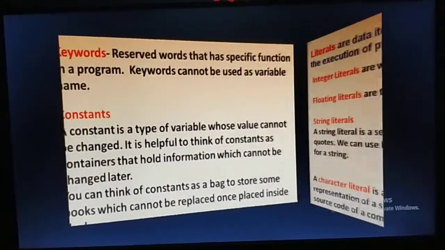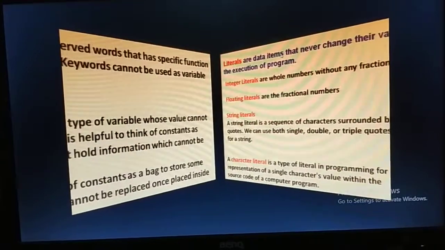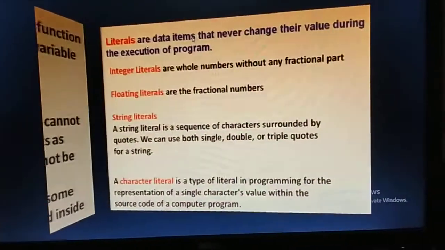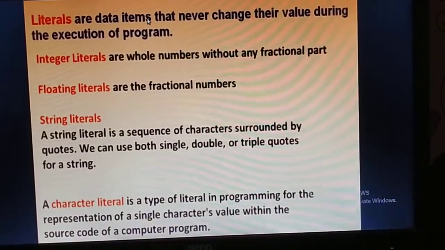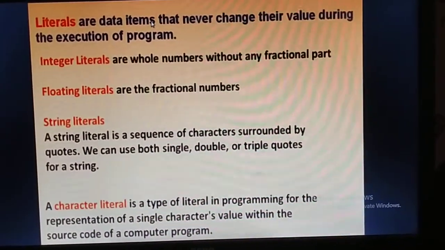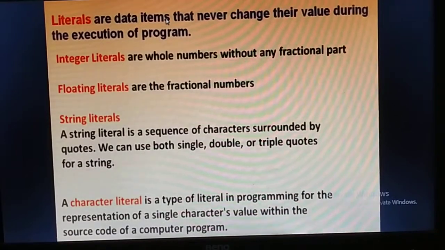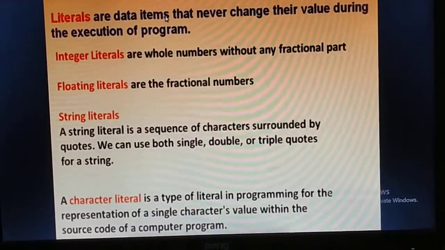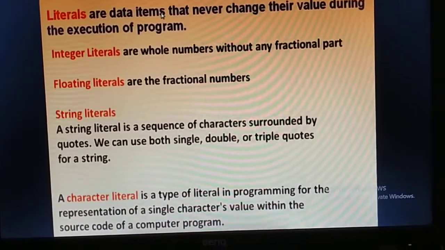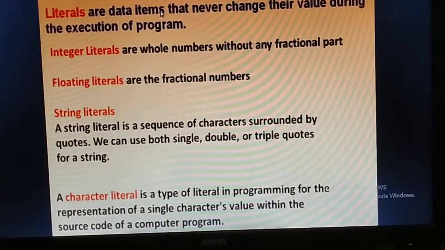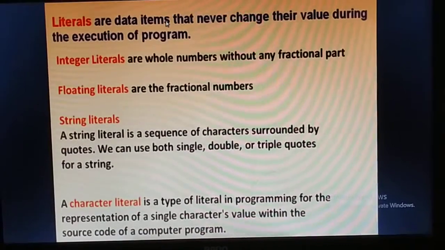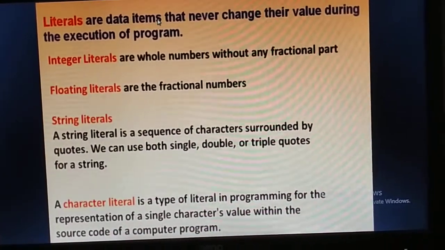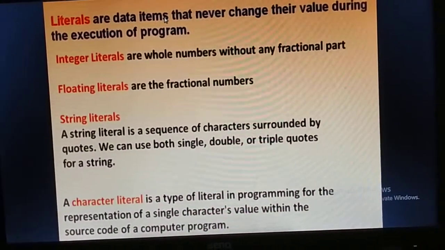Now we have to discuss literals. So what are literals? Literals are data items that never change their value during the execution of a program. There are mainly four types of literals in Python: integer, floating, string and character. An integer is a number without any fractional part.